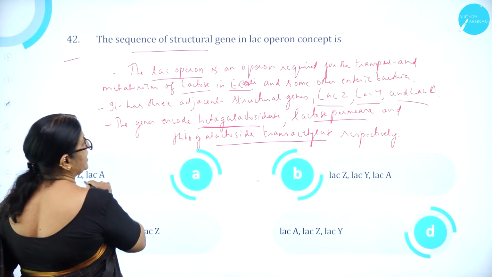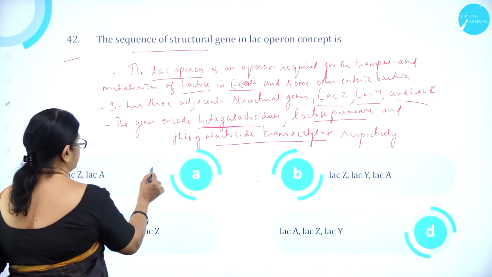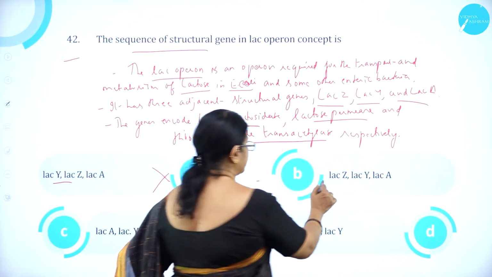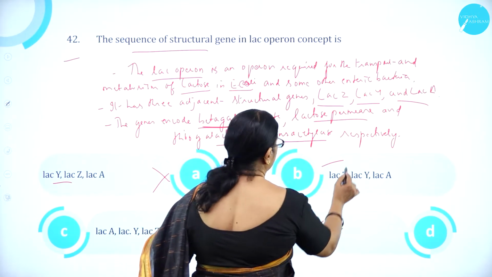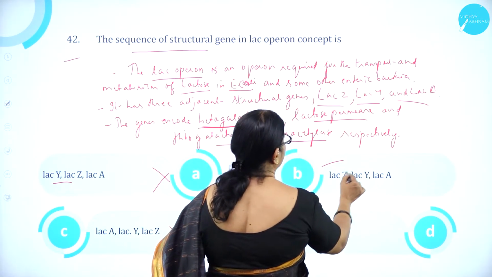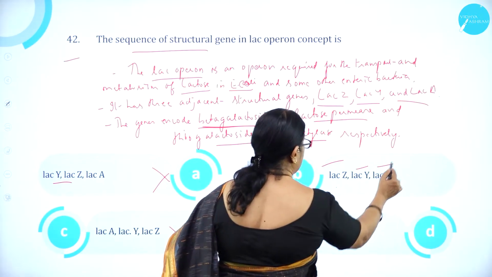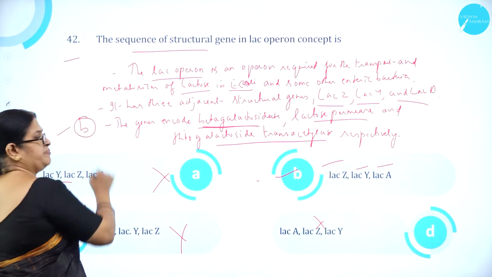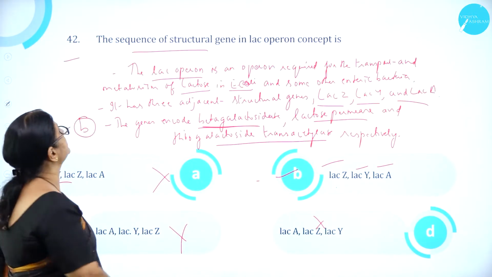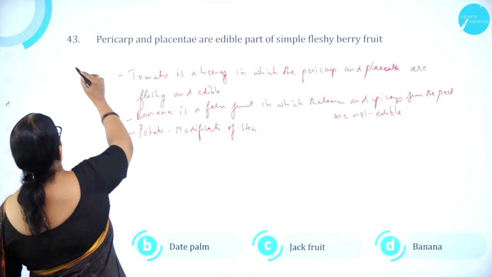Here lac-Z has to come first, so it is wrong. Here lac-Z has come, correct. Here lac-A has come, wrong. So lac-Z correct, lac-Y correct, lac-A correct. So option B is correct. Option B is correct. Moving on to question number 43.